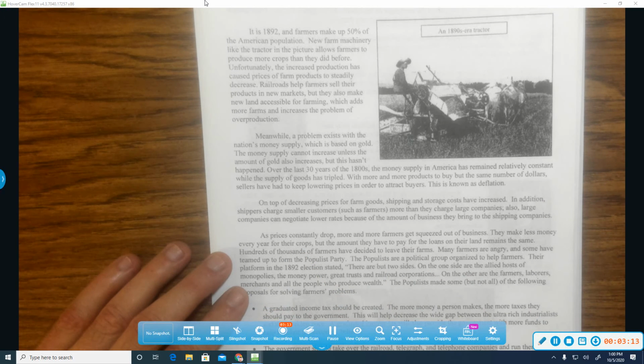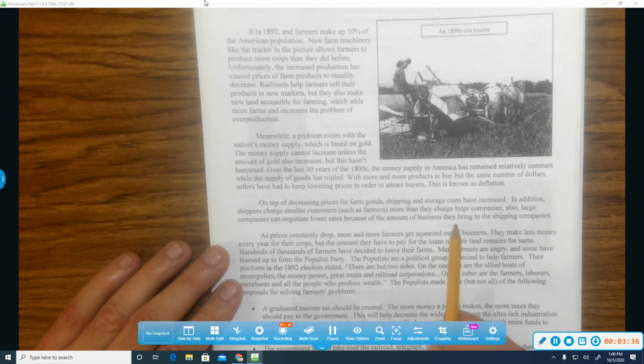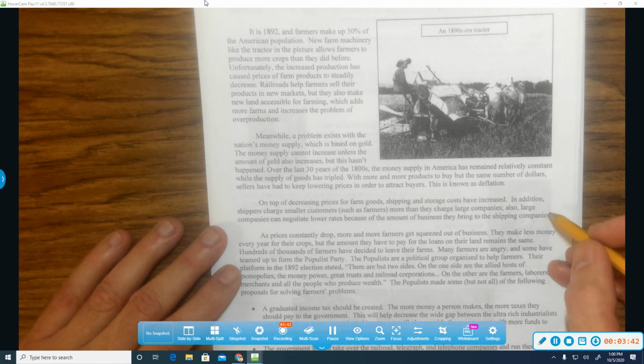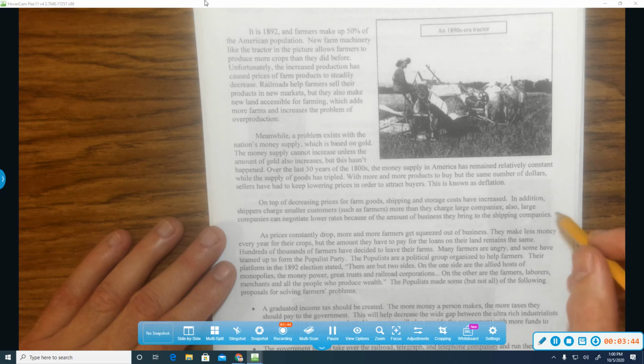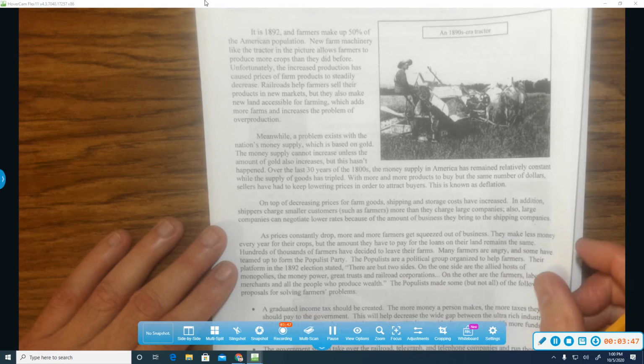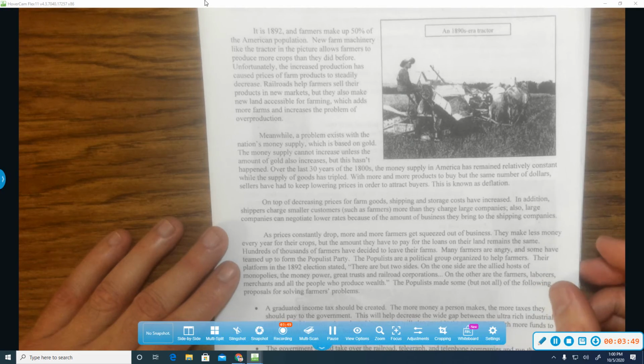On top of decreasing prices for farm goods, shipping and storage costs have increased. In addition, shippers charge smaller customers, such as farmers, more than they charge large companies, because large companies get a discount for having a lot more to ship. The shipping rates are lower for them. Also, large companies can negotiate lower rates because of the amount of business they bring to the shipping companies. So small farmers are complaining about the shipping prices, because they can't compete; the larger companies can get a discount.